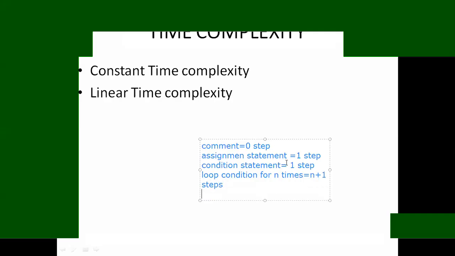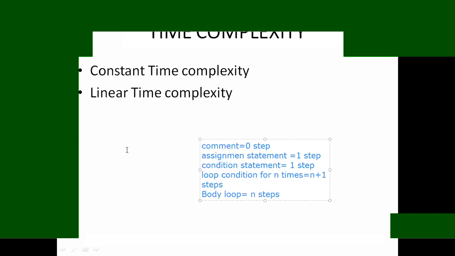Because when it repeats n times, we come back again and check, that's why it needs n plus 1 steps. Next we move to the body of the loop, which is repeated n steps. So the loop condition repeats n plus 1 steps, and the body of the loop n steps.